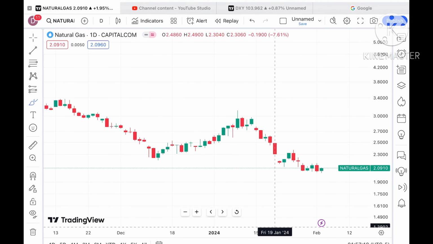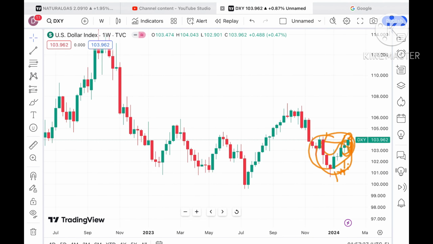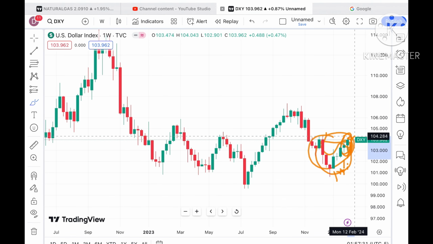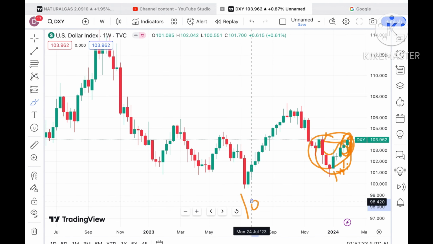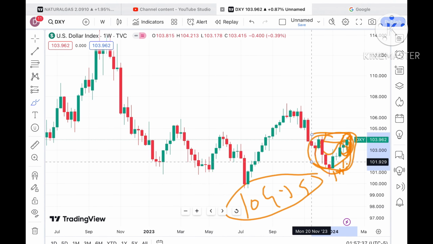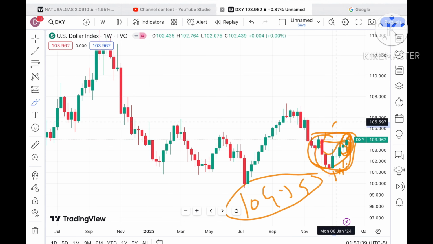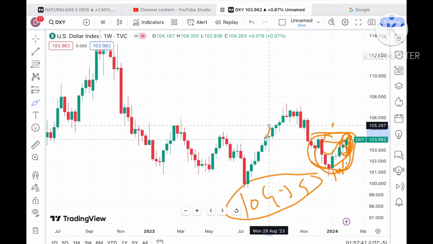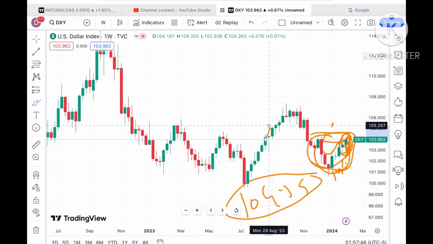Now let's see. I've seen the dollar index is continuously moving upside, and there are higher chances that it can go further high towards a level of $104.39. There will be a zone move out and a breakout will happen, and chances are very high that it can go further upside towards 1.5 also, and then from there a further upside.